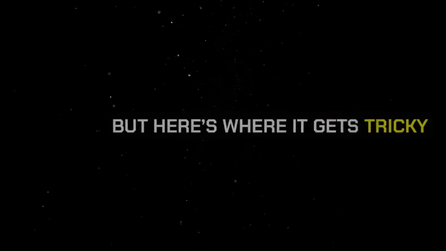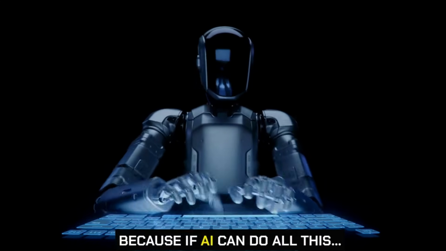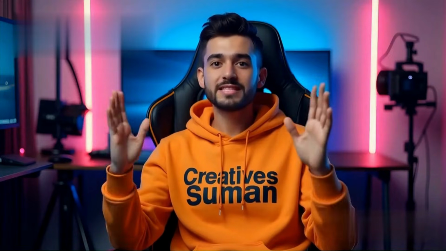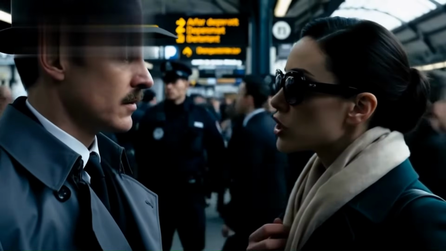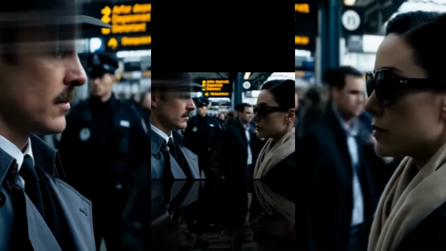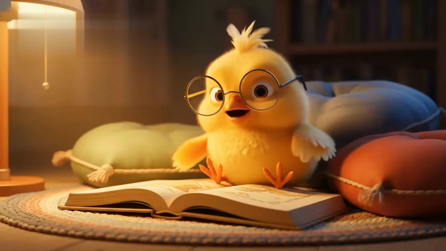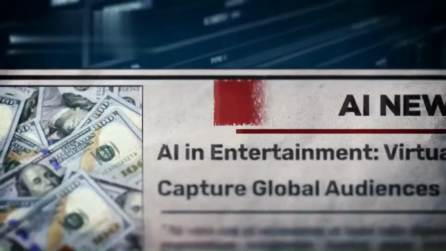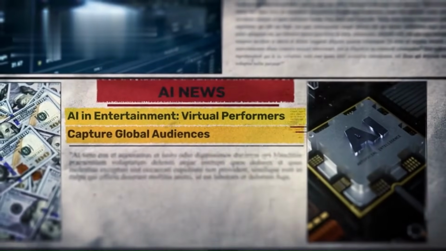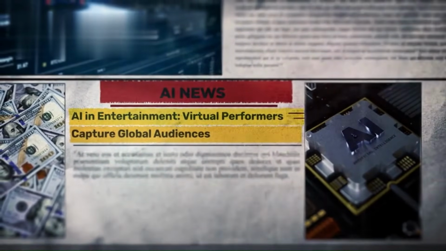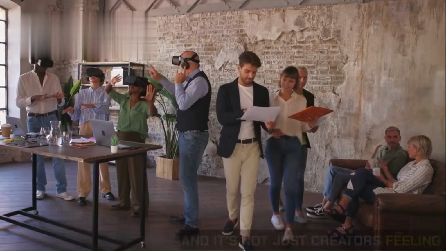But here's where it gets tricky. Because if AI can do all this, what happens to us? What happens to the editors, the cinematographers, the set designers? What happens to actors when AI can generate perfect digital faces with perfect performances? You might be thinking, sure, but people will always prefer human stories. And maybe that's true. But when AI content looks just as good and drops instantly for free, do average viewers even care?